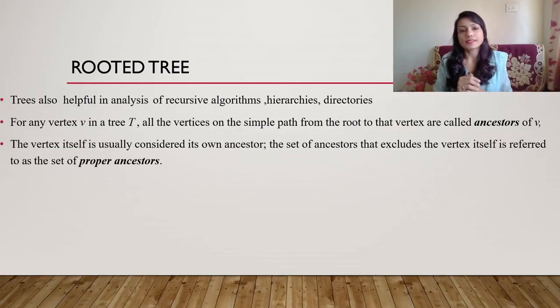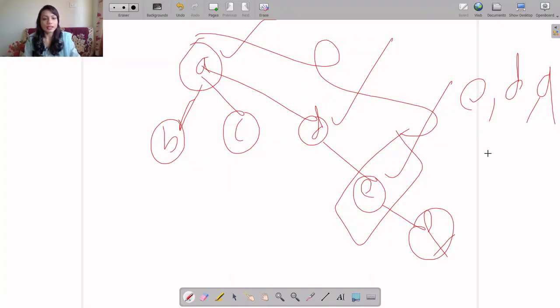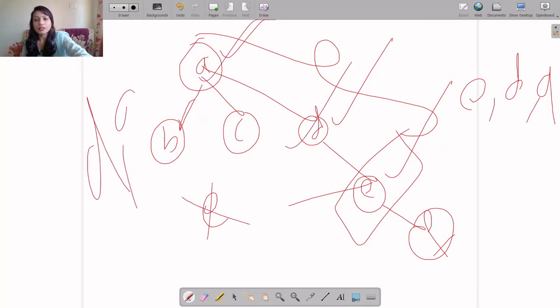Next is proper ancestor. In the previous example, we saw ancestor, wherein the vertex itself was an ancestor of itself. Whereas in proper ancestor, it will be all the vertices above it, excluding itself. So for example, if we consider this example and again consider E, the proper ancestors of E, then E will not come, only D and A will be the proper ancestors. If I consider the proper ancestors of F, it will be E, D and A.